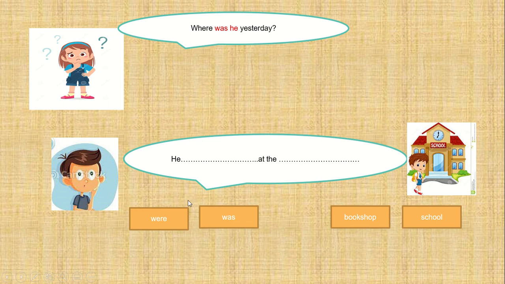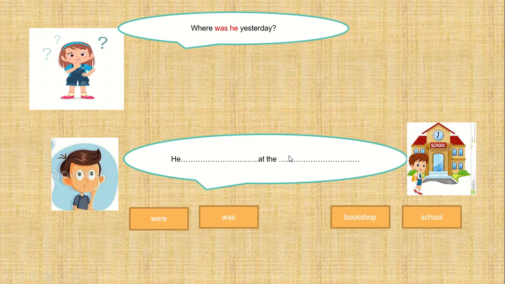The first thing that you need to do is to decide whether to use were or was. Like I said before, you can refer to the table that I showed you, or you can find the clue in the question. Okay, the clue is here, was he. So the answer should include was in the structure.